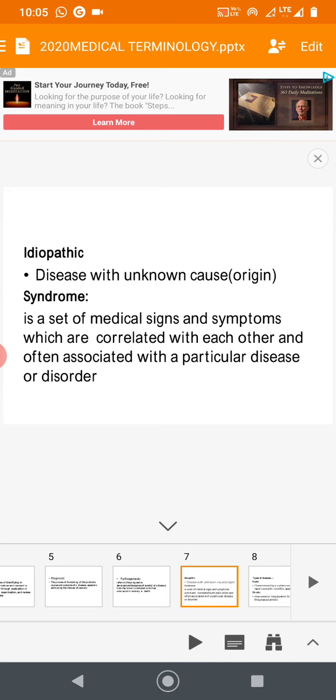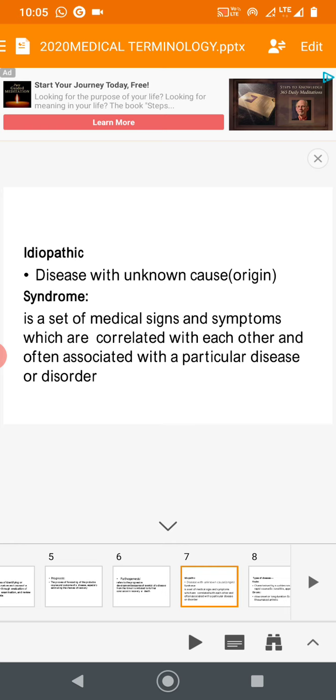What is idiopathic? Idiopathic is disease with unknown origin. The exact cause is not known. That is idiopathic. Disease with unknown origin.